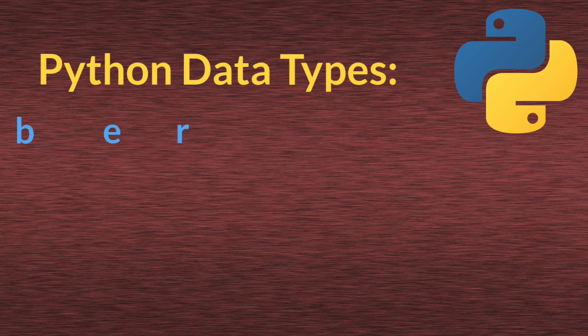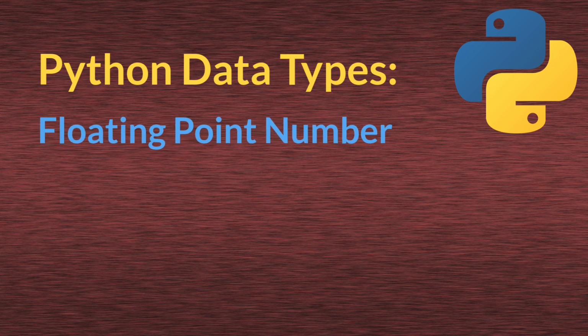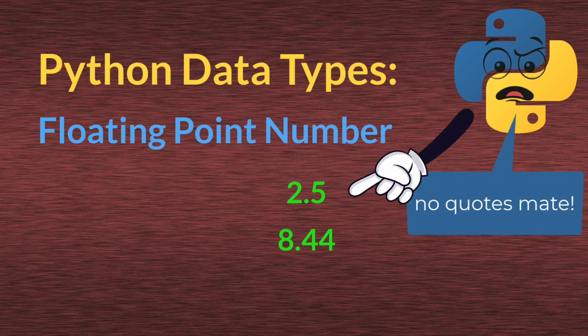Then we have floating point number. And floating point numbers are simply fractional numbers, like 2.5 or 8.44, something like that. And they are also not inside any quotes. We just write them as they are.